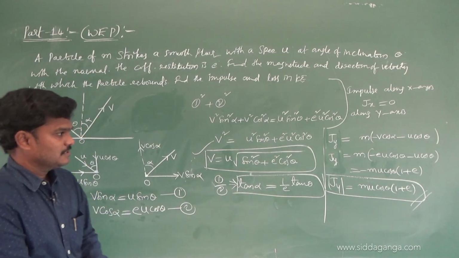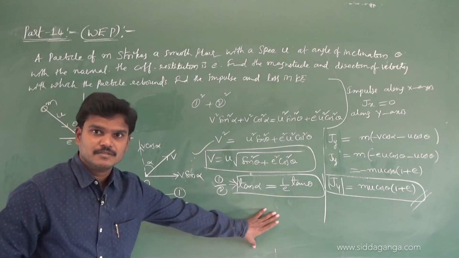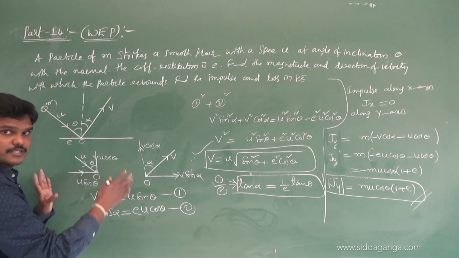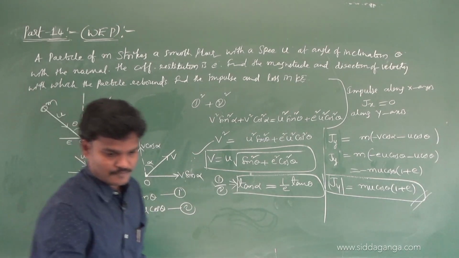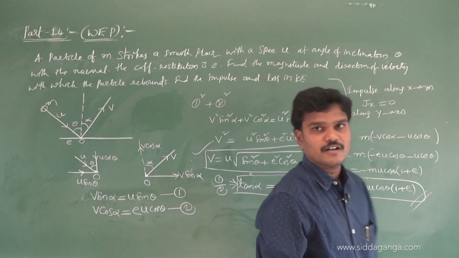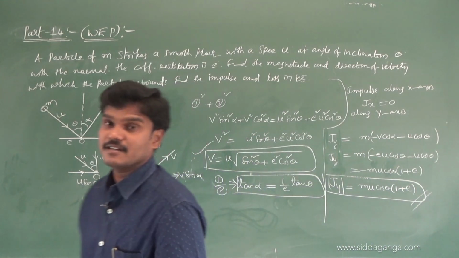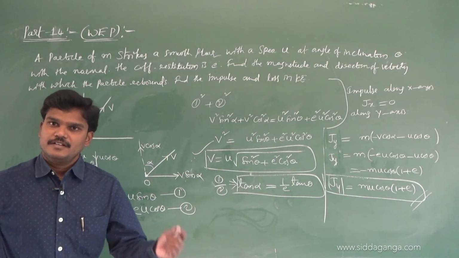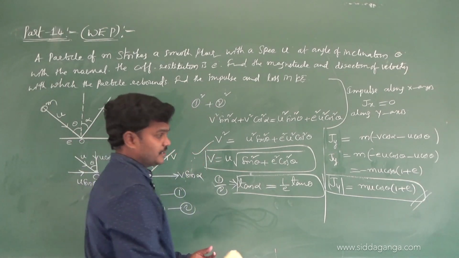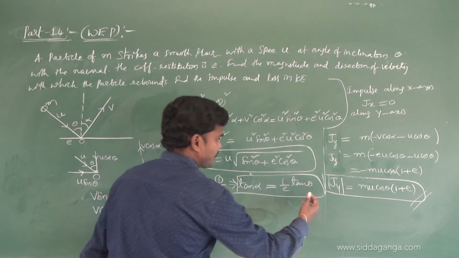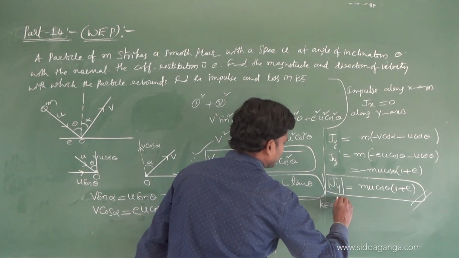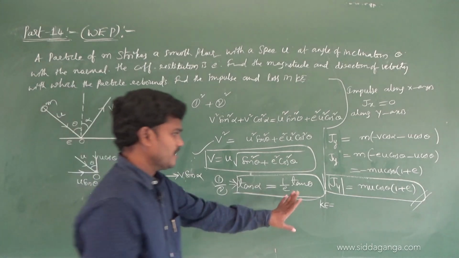Kinetic energy. Shall I continue here? Space is okay. What is the loss in kinetic energy? Initial kinetic energy minus final kinetic energy. Loss they are asking, and loss is always initial kinetic energy minus final kinetic energy. Let me write here. I think the space is sufficient. Let me check. So we write up to here.